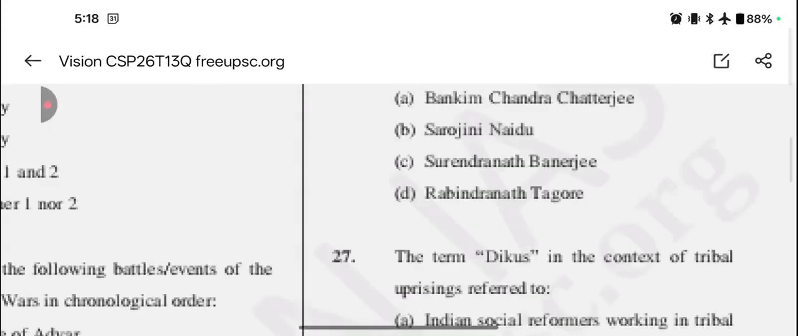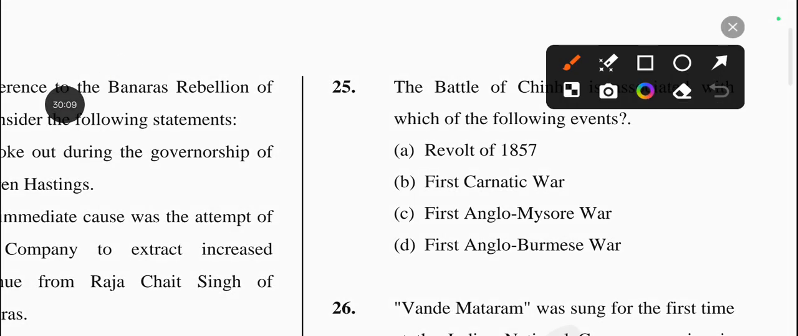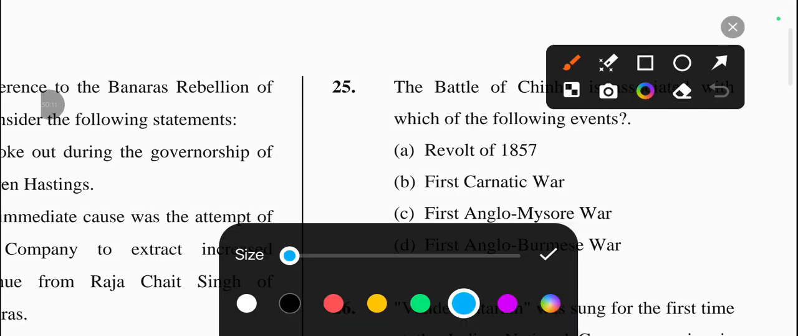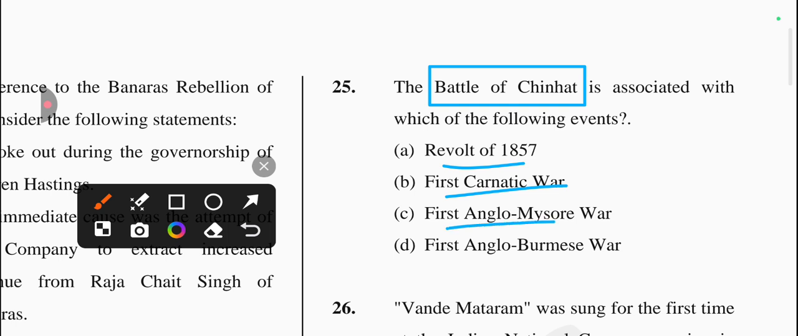Let's come to the next question: the Battle of Chinhat is associated with which of the following events. Okay, the first option is the revolt of 1857, then the First Carnatic War, First Anglo-Mysore War, First Anglo-Burmese War. So the answer will be option A, which is related to the revolt of 1857.